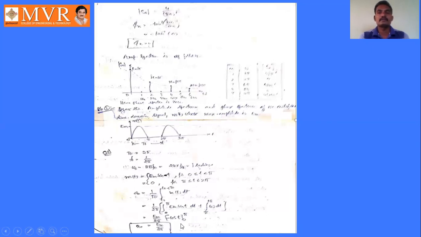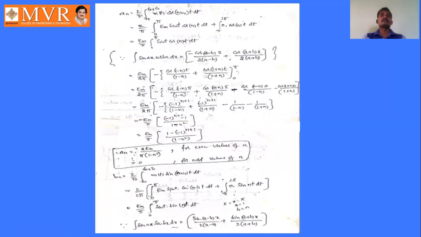Next we have to find out the value of an. So an is equal to 2 by t naught integral t naught to t naught plus t naught m of t cos n omega naught t dt. Here t naught value is 2 pi. Integral 0 to pi Em sin t cos n omega naught t dt. What is omega naught value here? Omega naught value is 1 here. So cos nt dt plus pi to 2 pi 0. This becomes 0. So it is Em by pi integral sin t